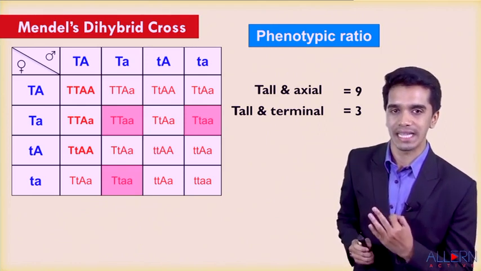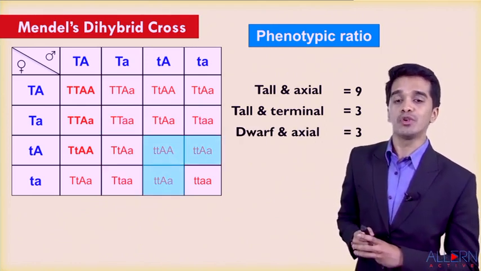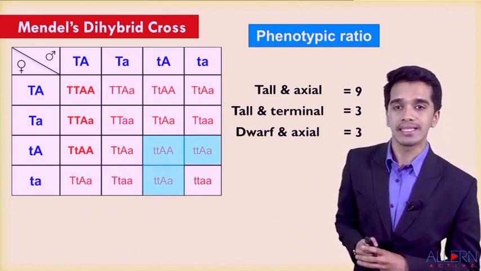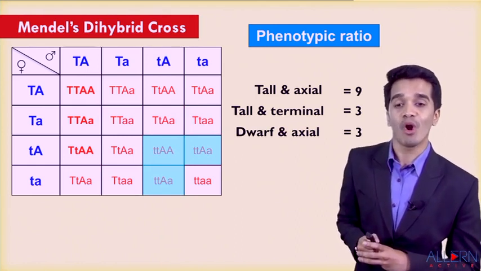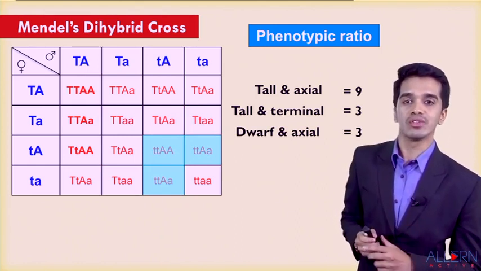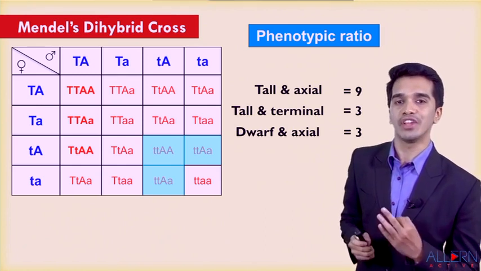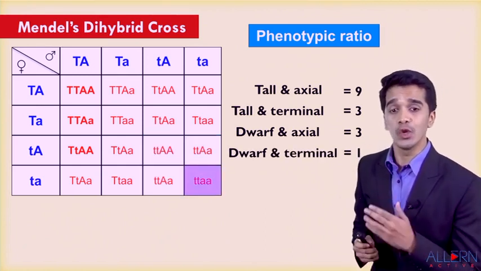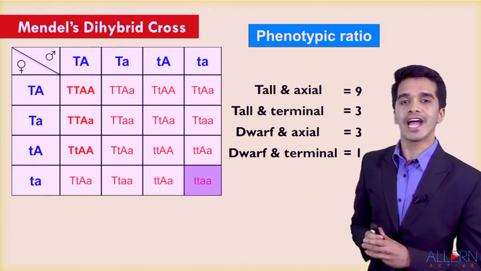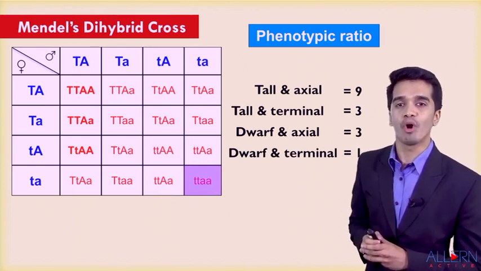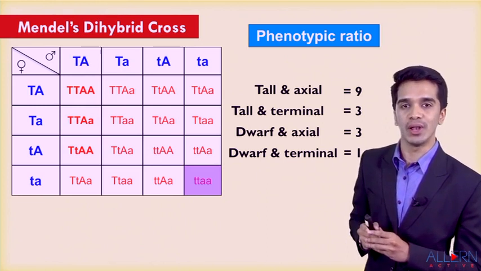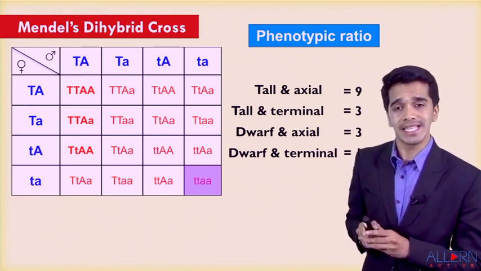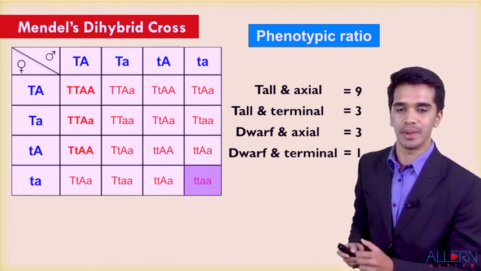So the tall and terminal phenotype is 3. Dwarf and axial means the plant should contain small t and capital A. How many boxes are there here? There are 3 boxes. The last combination will be dwarf and terminal. That means small t, small t and small a, small a should be in that plant, so that plant is dwarf and terminal.